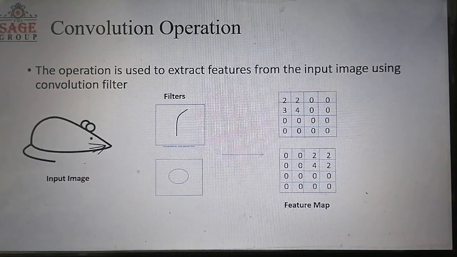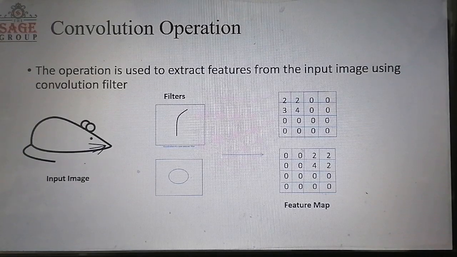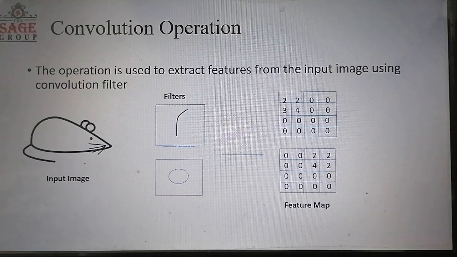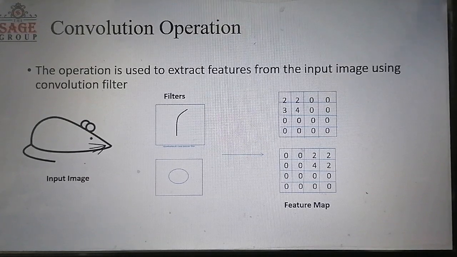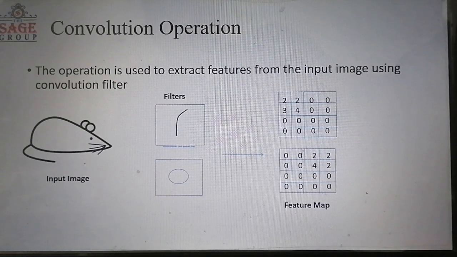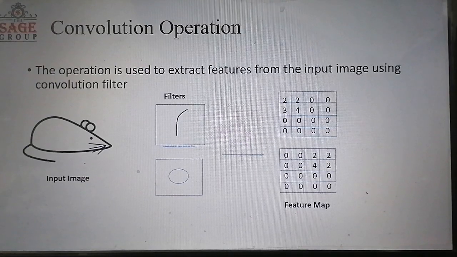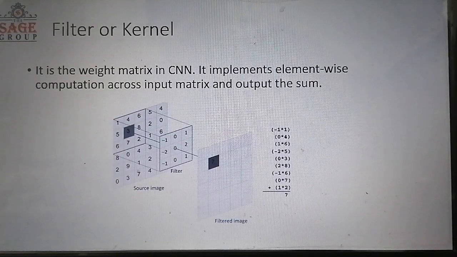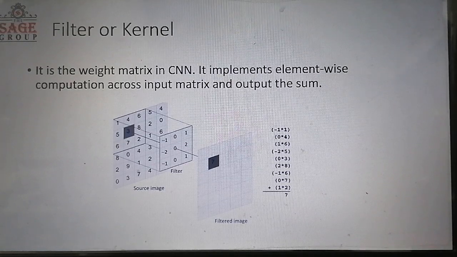So the basic use of the convolution operation is to find out the region where a particular feature is present. Even if you change the orientation, the convolution operation can successfully find the feature. In a convolutional neural network, we call a filter a kernel.